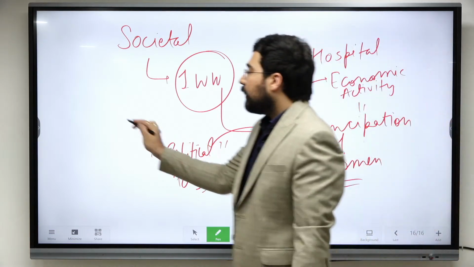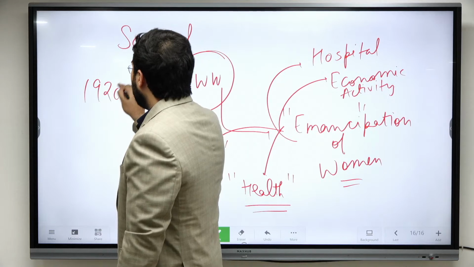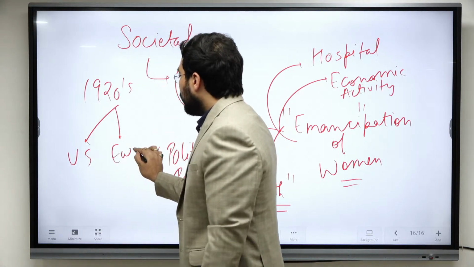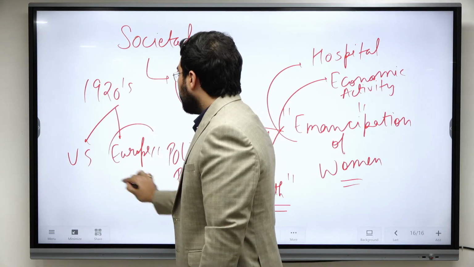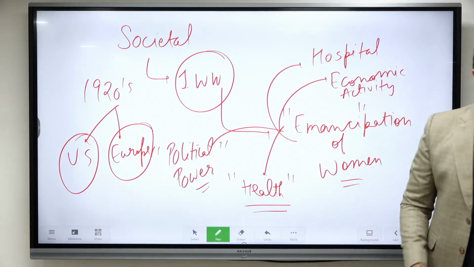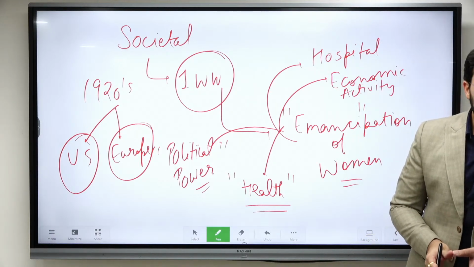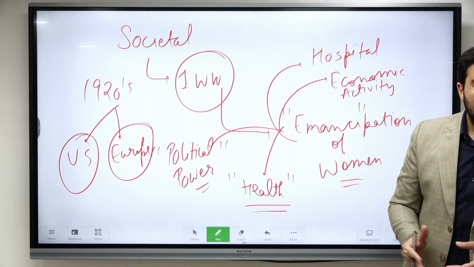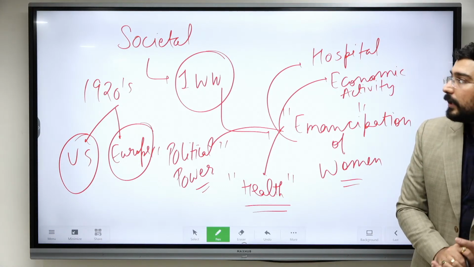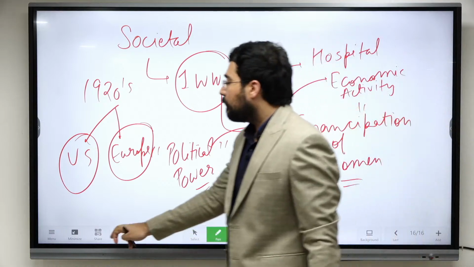Throughout the 1920s, both in USA as well as Europe, we are going to see reforms with respect to the right to vote, okay, with respect to autonomy over their own bodies, all right, the right to public employment, all these things became part of the life of women. Okay, this is an important societal implication.